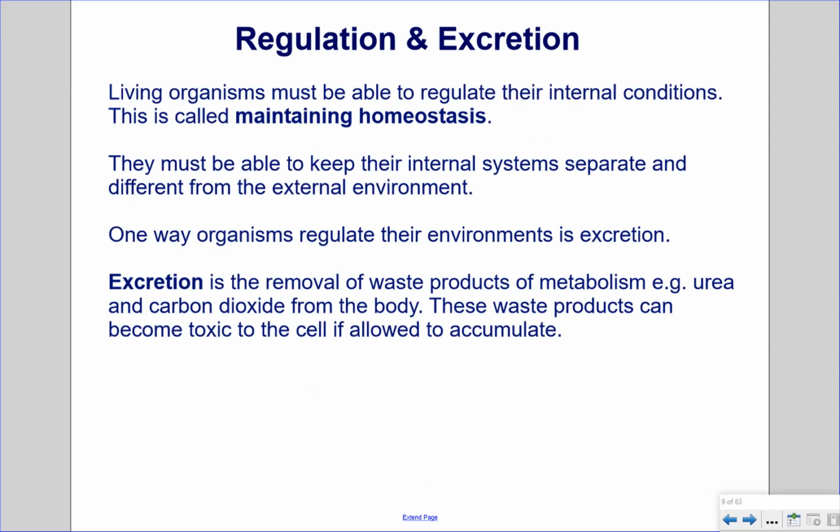Regulation and excretion. Living organisms must be able to regulate their internal conditions. This is called maintaining homeostasis. They must be able to keep their internal systems separate and different from the external environment. One way organisms regulate their environments is excretion. Excretion is the removal of waste products of metabolism. Example, urea and carbon dioxide from the body. These waste products can become toxic to the cell if allowed to accumulate.